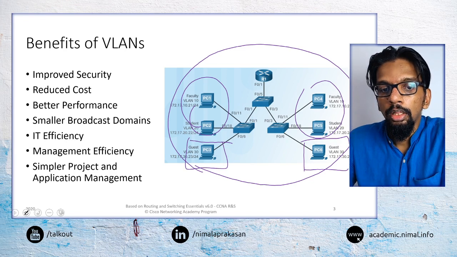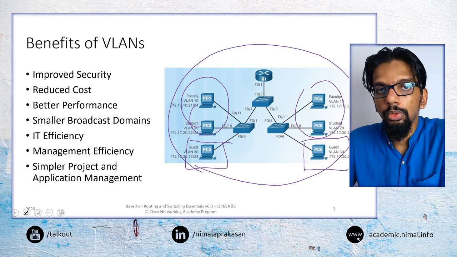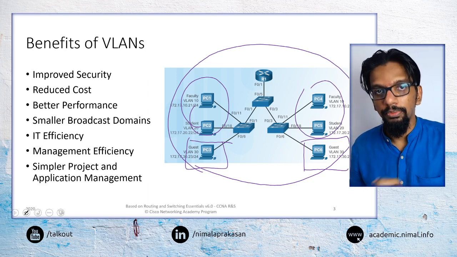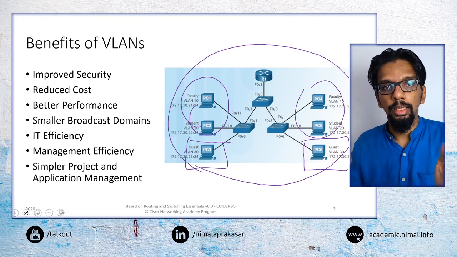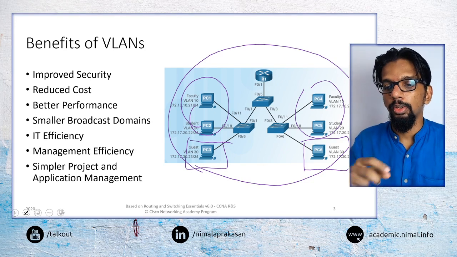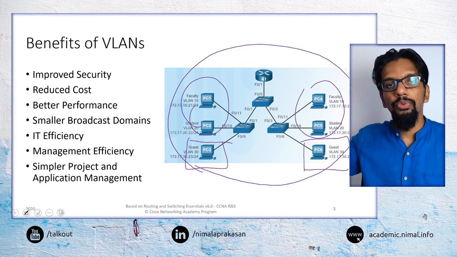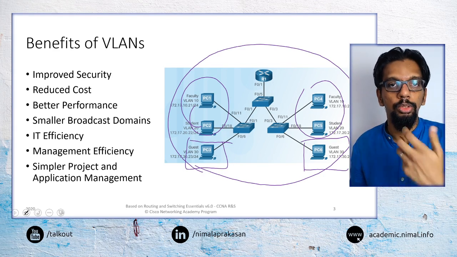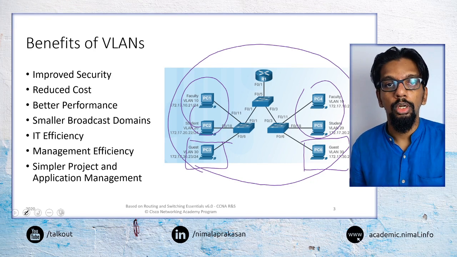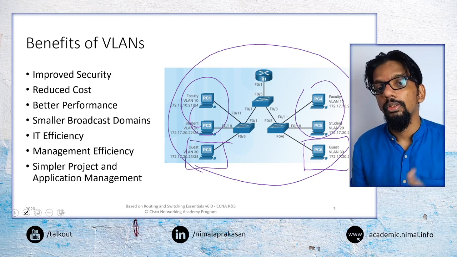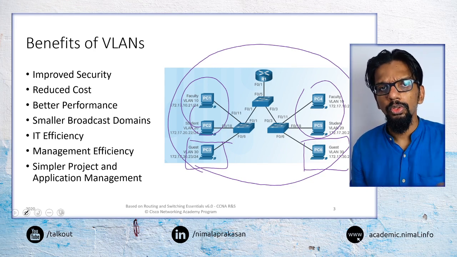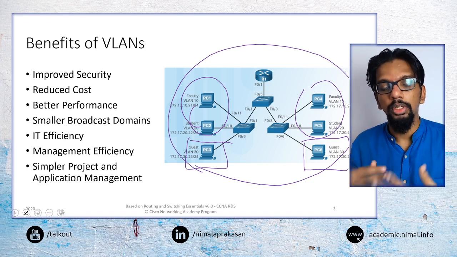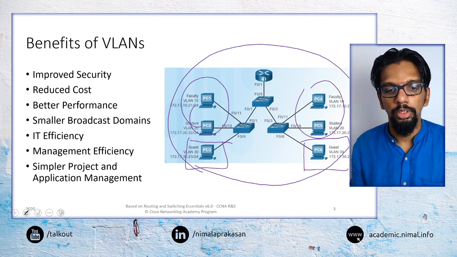Then one of the main reasons why we may choose to use VLANs is that we may want that separation, but doing it with physically separated networks may be highly costly. If each floor has different organizational units, then each floor will have to be connected physically through separate cables, separate switches and so on, if we are not implementing VLANs. So that could be highly costly. Here we can use the same physical infrastructure and virtually split it into these virtual networks.